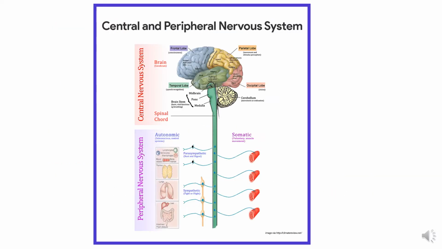So here you can see that the central nervous system consists of the brain and spinal cord. This is the brain and this one is the spinal cord. So this is the central nervous system. While the peripheral nervous system consists of the nerves which are coming from the spinal cord and the brain, the cranial nerves and the peripheral ganglia. So these constitute the peripheral nervous system.